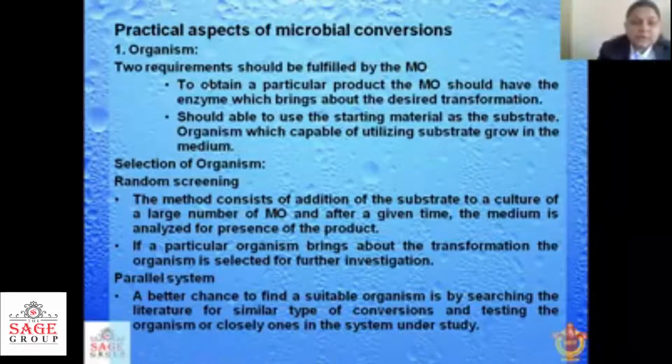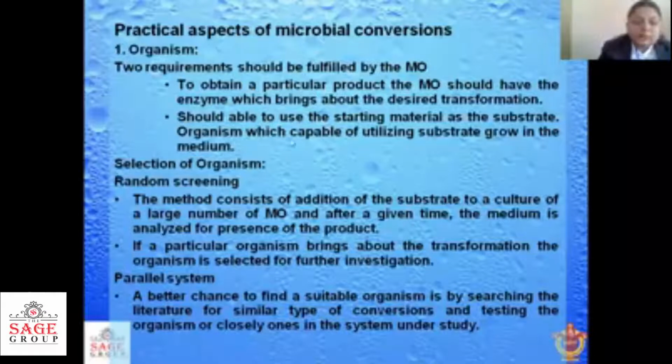In the last class, we have seen that there should be some enzymes present which are able to convert one substrate into the product. Whenever this product is formed, we would select that microorganism for our further processes. It should be able to use the starting material as a substrate.